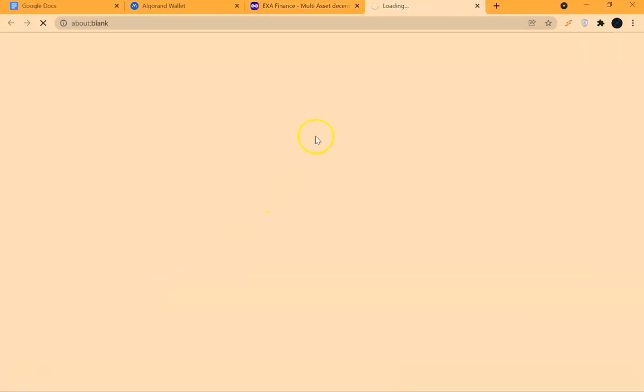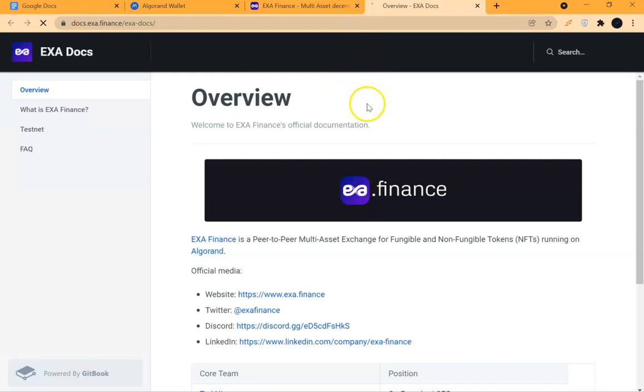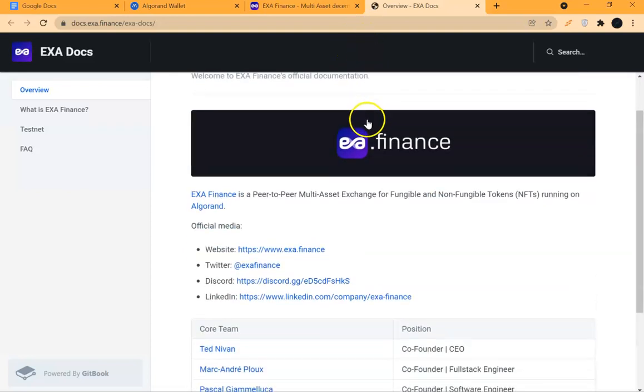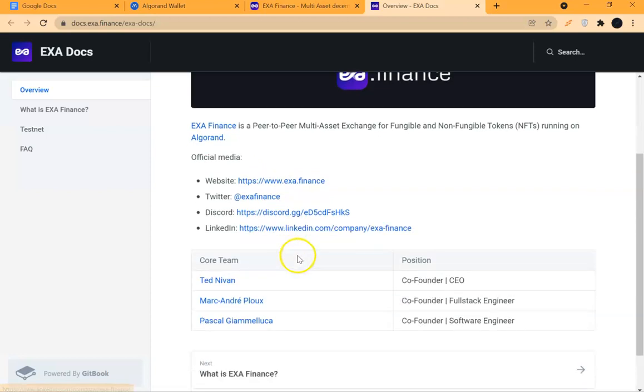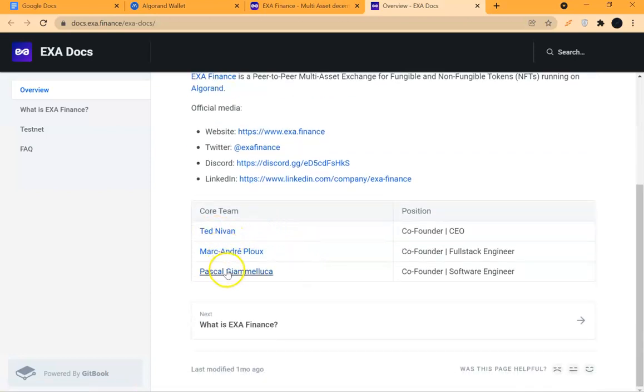So if you click on documentation, of course it will take you here, and it will guide you through all the steps of the way. It is very important that you follow their Twitter and join the Discord. You can as well follow the LinkedIn if you have a LinkedIn profile, but if not, it is not that important. What is needed is that you follow Twitter and Discord, but you can do well to follow their LinkedIn. I went further to follow the three of them.